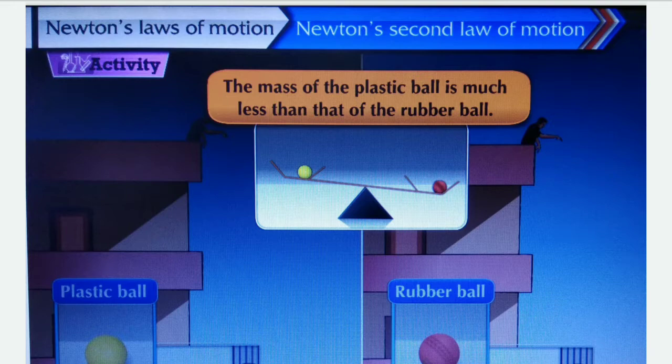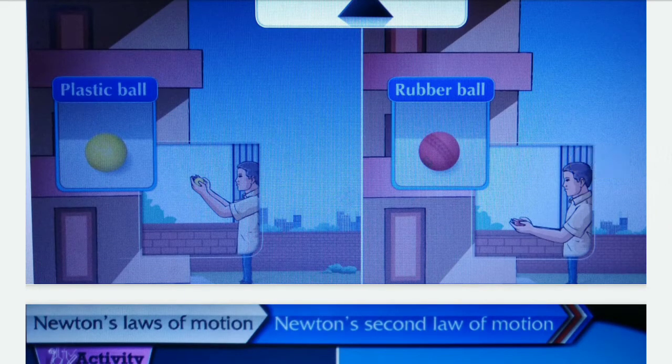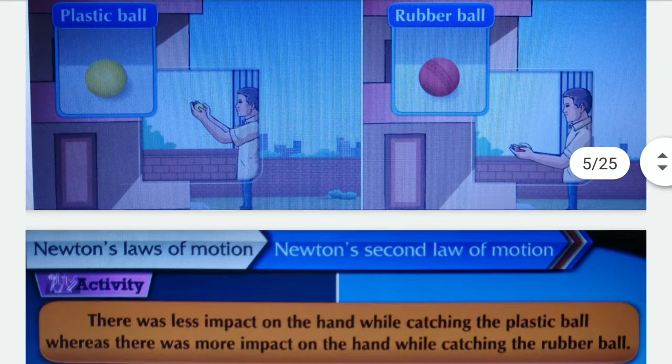We experienced this. You can observe in this picture the motion of the hands when catching the plastic ball and the rubber ball.